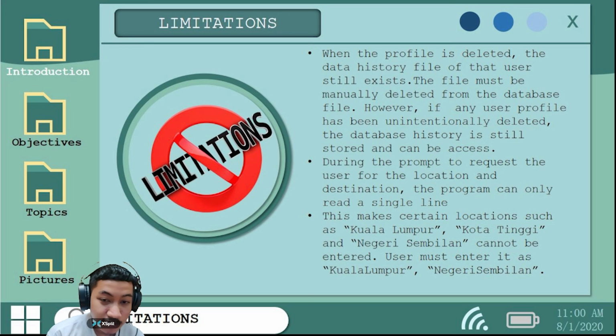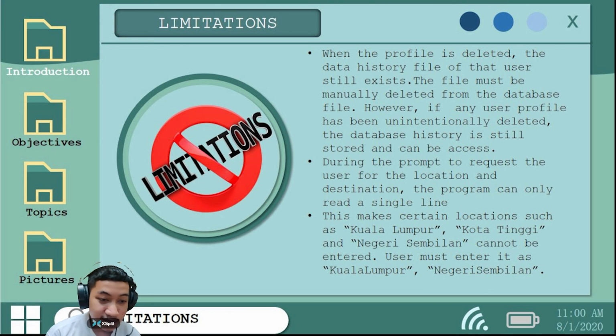Next, we go back to the limitations of our program. So for our program, there are some limitations, and one of them is that when the profile is deleted, the data history file of the user still exists. This means that every time a user deletes their profile on the user interface, their data history journey is not automatically deleted. The file must be manually deleted from the database file, and currently there is no solution to delete it automatically after they delete the user profile on the interface.